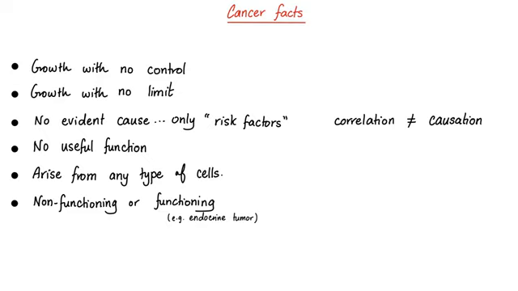Cancer serves no useful function. It arises from any type of cells. It could be non-functioning, most of them don't serve a function, or it could be something in the sense that they secrete something. This can happen with endocrine tumors, and it can happen with paraneoplastic syndromes.